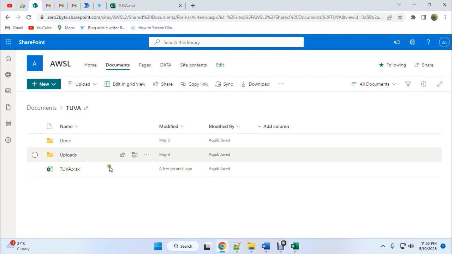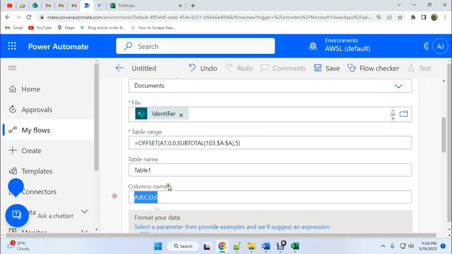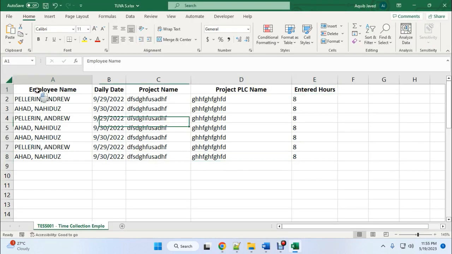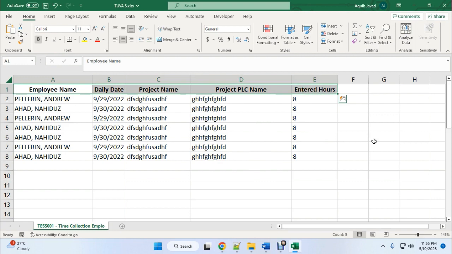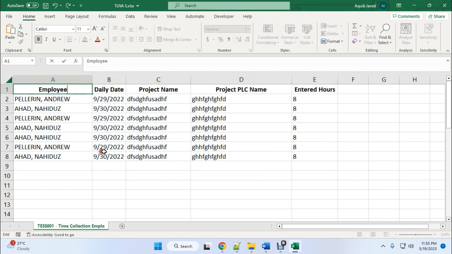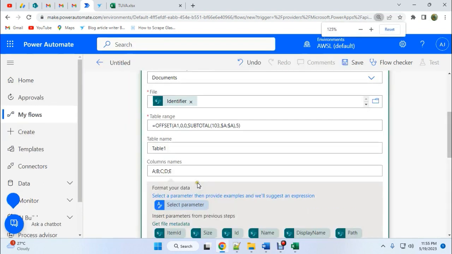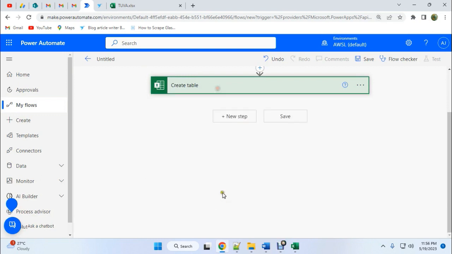But if I just delete this column name, then what happens? Then it will directly take this name. But imagine in your next file the employee name, these header names are changed to something else, then the Power Automate workflow will create some bugs. So just avoid this and replace the names with A, B, C, D, E or something else. So I'm just inputting the column names A, B, C, D, E here. That's fine. And then new step.